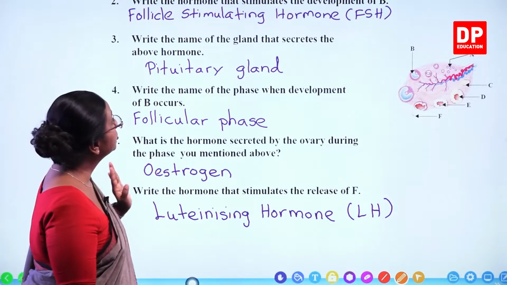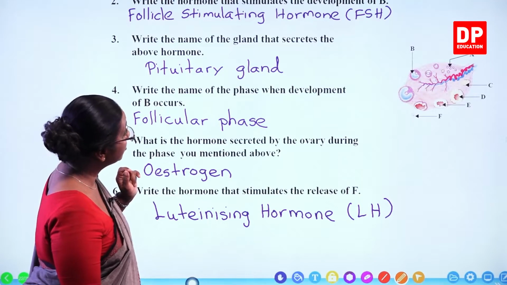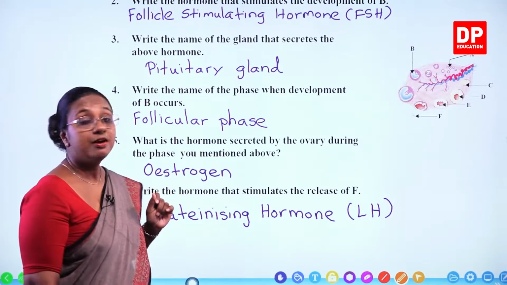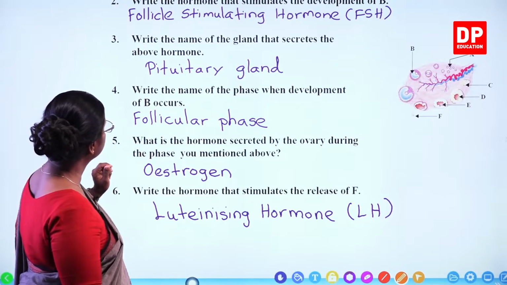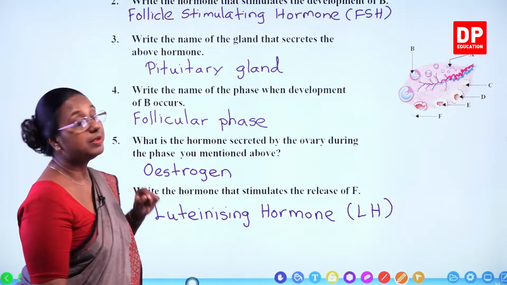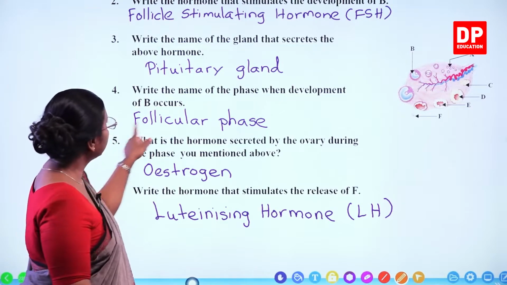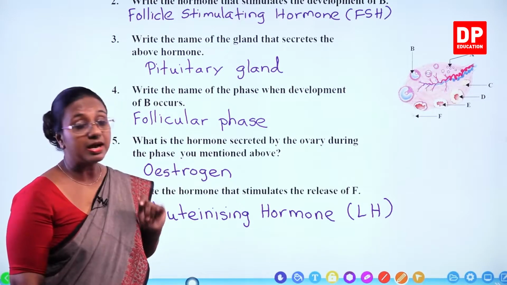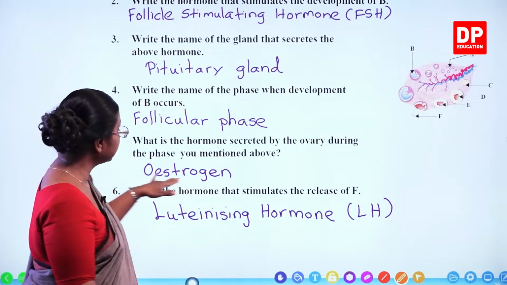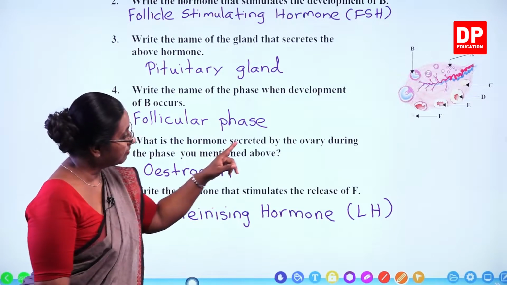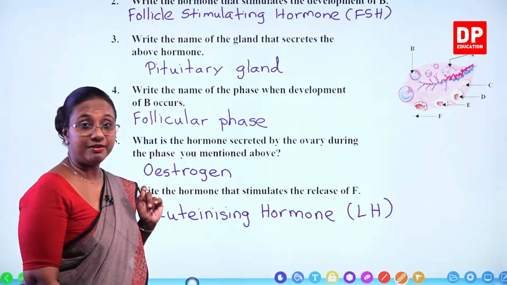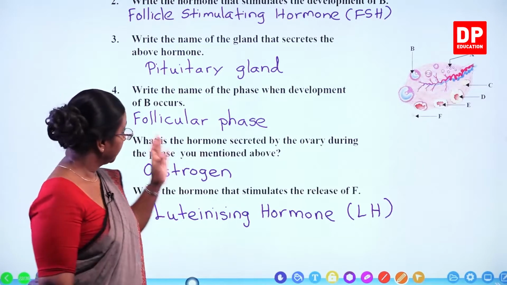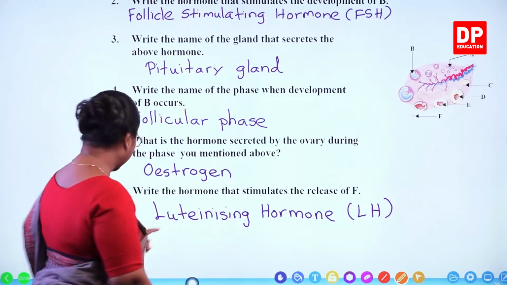I'm sure you were able to answer these. Write the hormone that stimulates the development of B, primary follicle to Graafian follicle, that is follicle stimulating hormone, FSH. The name of the gland, that is pituitary, secretes FSH. Then the phase is follicular phase. Then the hormone that is secreted by the ovary during the follicular phase, that is estrogen. And at the same time, ovulation, that is releasing of F, is stimulated by luteinizing hormone, LH. So with that, students, we'll move on to the next slide.